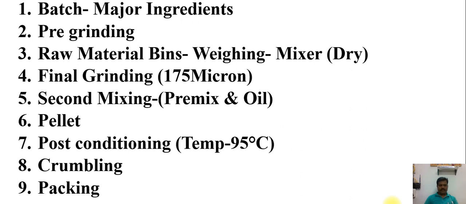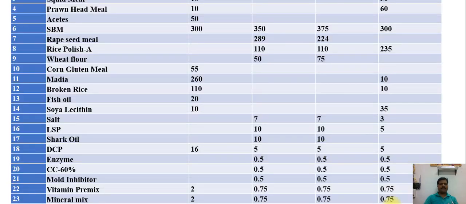Then it comes for crumbling and packing. So these are the process steps, 9 steps involved in shrimp feed production. I am not going into detail, just giving an outline of shrimp feed production.